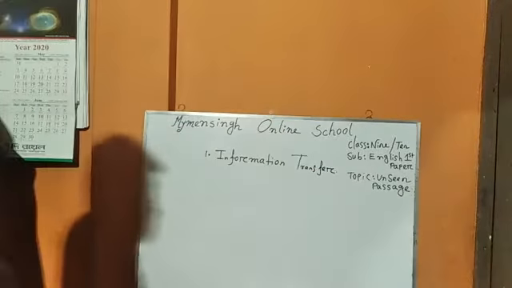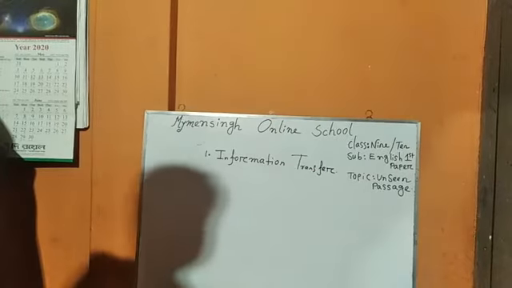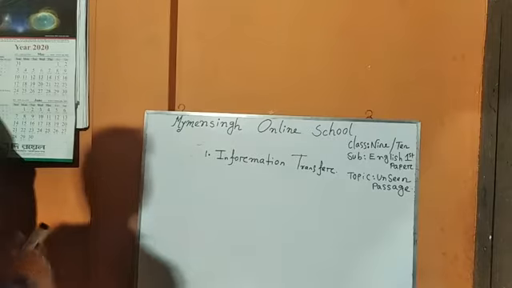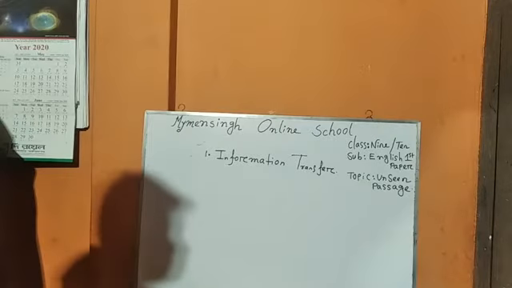One is information transfer and another is summarizing or summary.